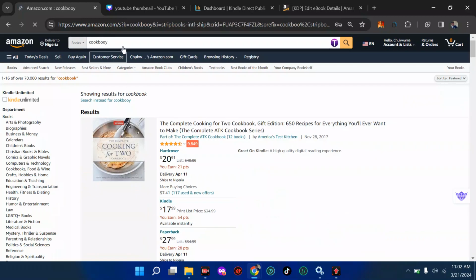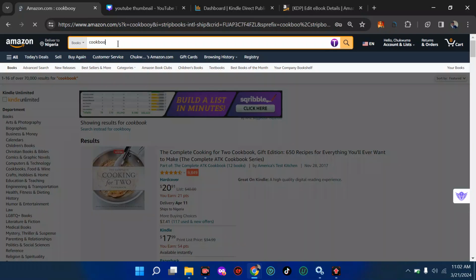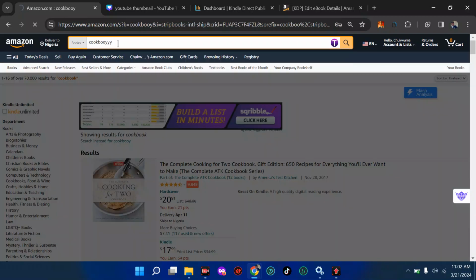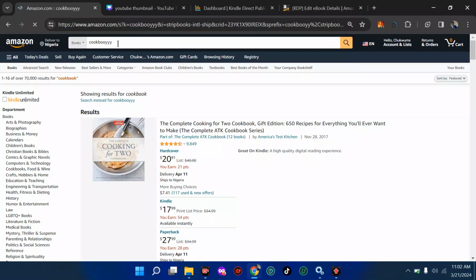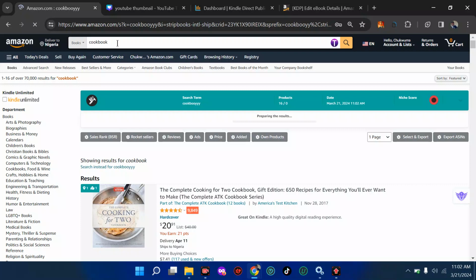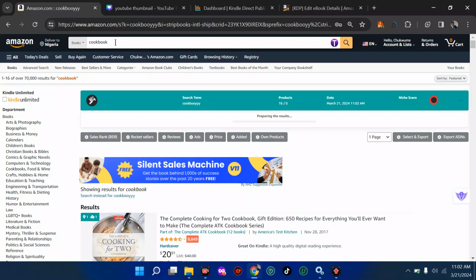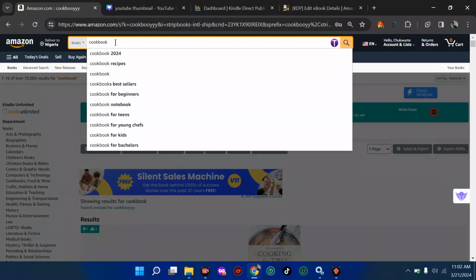That is why you can see close matches. What if we now get something like this, cook boy? Let's see if this will change or if it's going to be cook boy. You can see Amazon is trying to say, what is this? They keep on changing the search for you, trying to do autofill and auto-suggest for you.